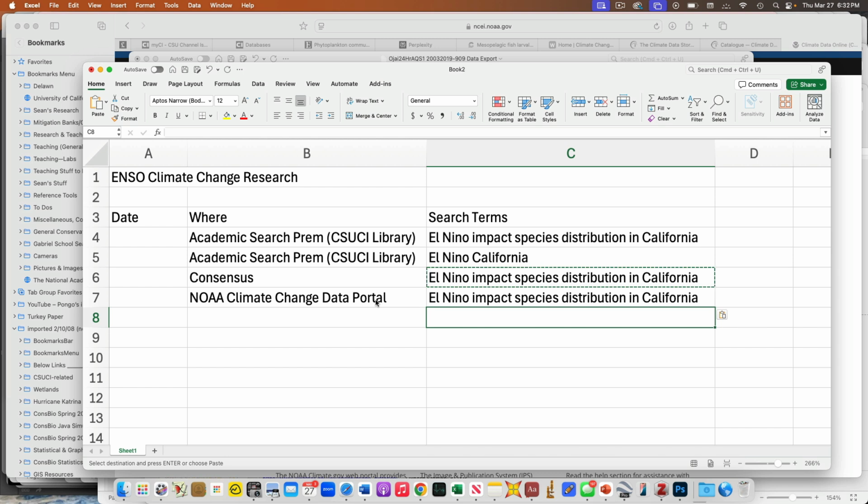If you just randomly start typing stuff in and click and go for it, you're going to lose track. I've done it before. I lose track. You've done it before. You lose track. And then you get frustrated. And then you start saying, there's no data. There's no data. Oh, I can't find it. It's too hard. No, it's there. We just need to have a structured process to look.